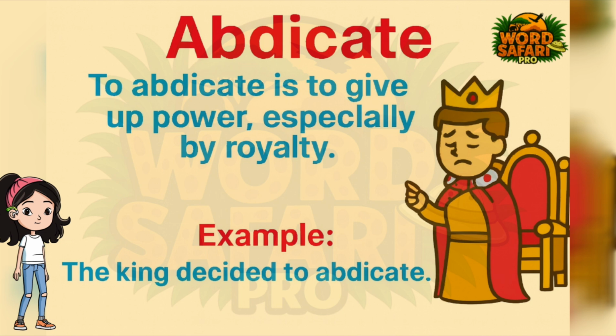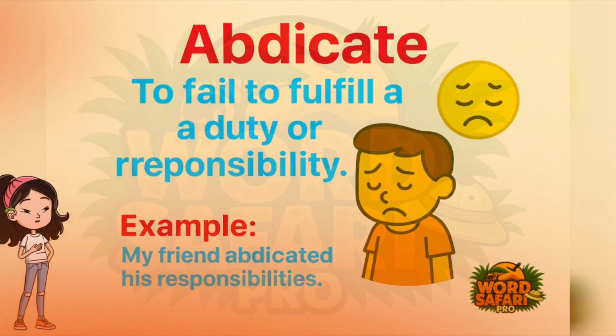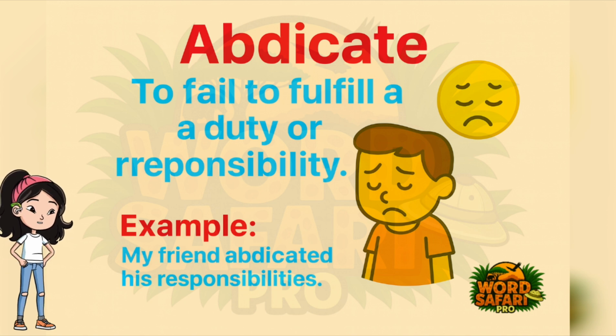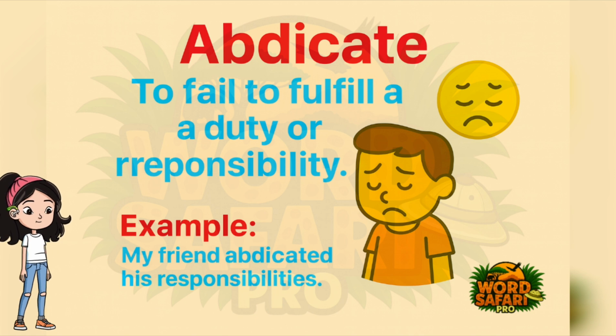The image explains the word abdicate as not doing your duty. It shows a man ignoring his responsibility and throwing papers away, helping kids understand that abdicate means someone didn't do what they were supposed to.